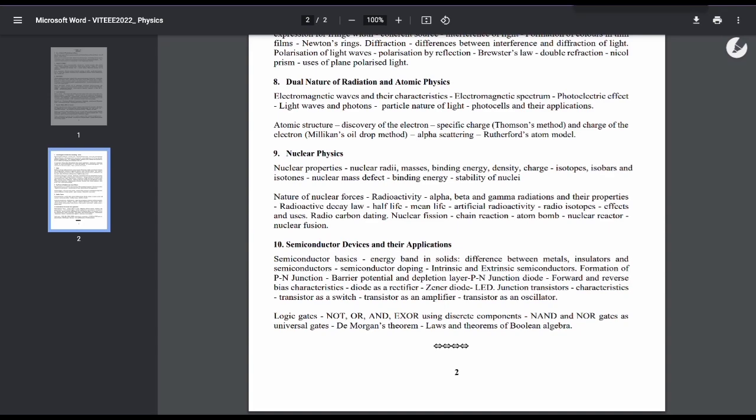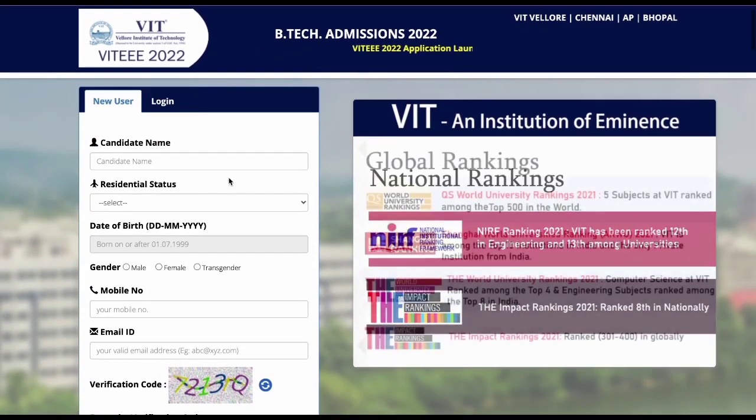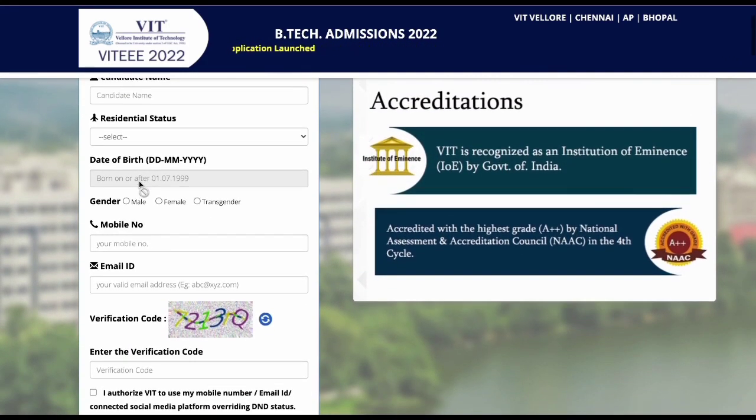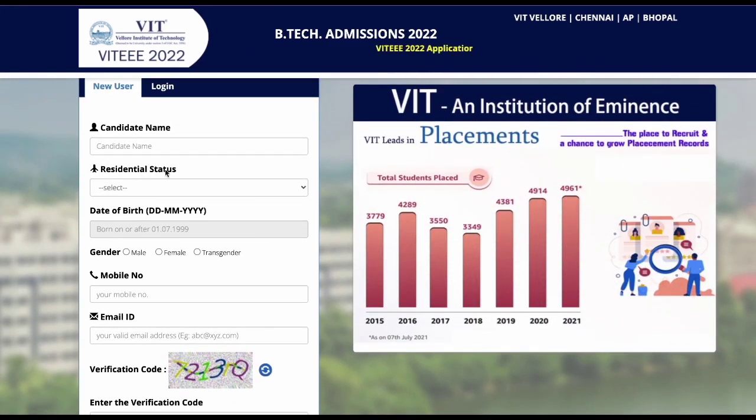That's it. So now coming to the login part, how you can register for this examination. After visiting the website and clicking on apply now, you will see a new user setting profile. Here you have to put in your details and then proceed after entering all the credentials properly, which are the initial steps at VIT, and you need to save these credentials for your further use till you get a proper email address and password for VIT if you are entering VIT.